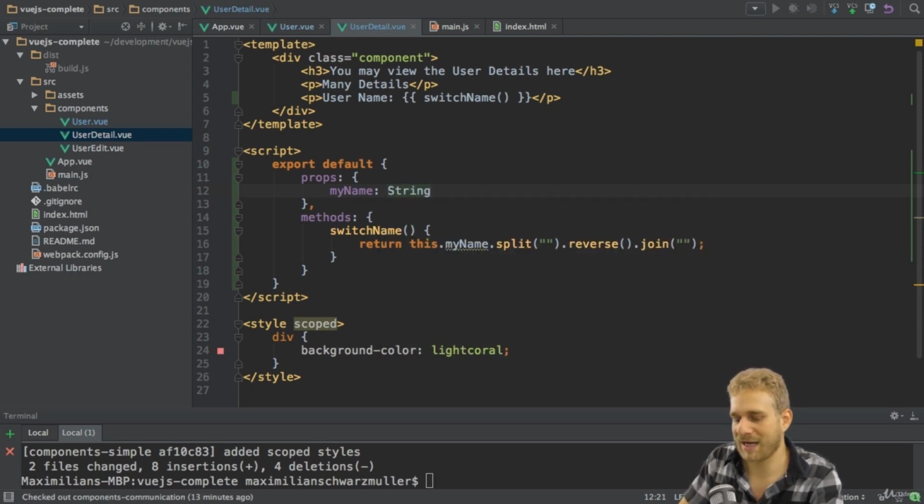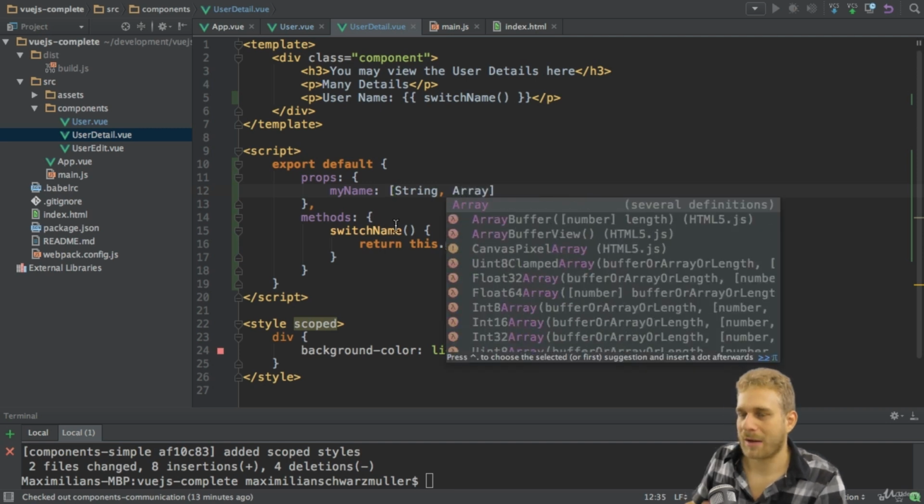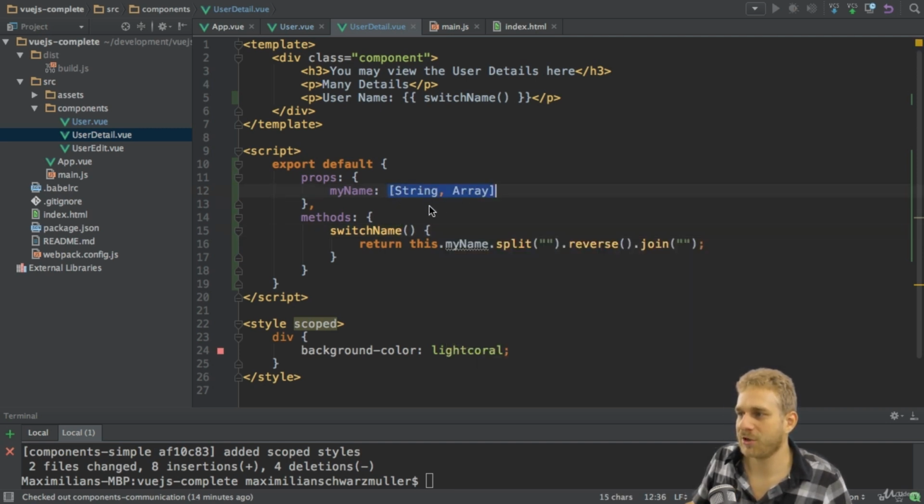You could also say it can be multiple types. So since we basically only want to reverse it, you could also say this should be of type string or array. So by passing an array of types here, you can say it can have multiple types. Multiple types are valid. Though here I want to revert back to just using string. So with this, I'm making sure that I'm only getting the data I want to get.